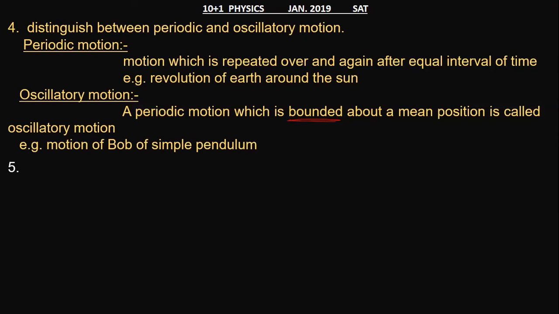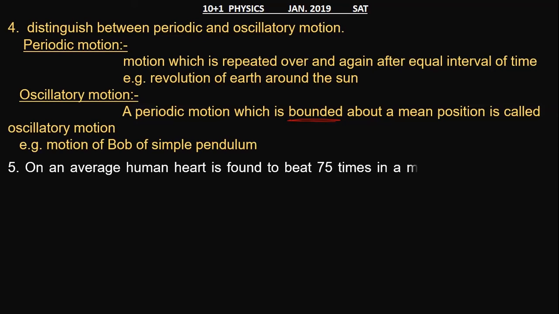Now, fifth question. On an average, the human heart is found to beat 75 times in a minute. Calculate beat frequency and time period. Here, it is given that the heart beats 75 times in a minute.